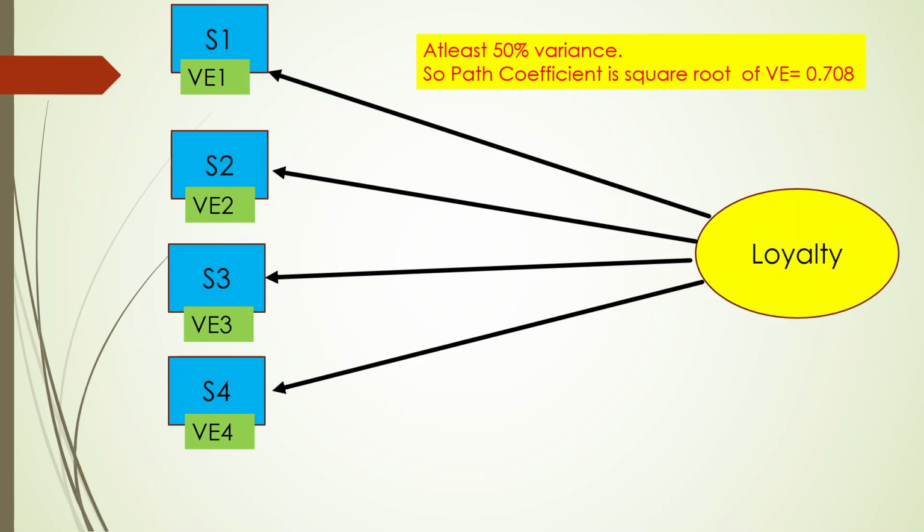Why have we selected 50%? Because if we go according to probability, if your statement is not contributing more than 50%, then why should we take such a statement? Because nature's probability is 50%. So at least you should go above 50%.